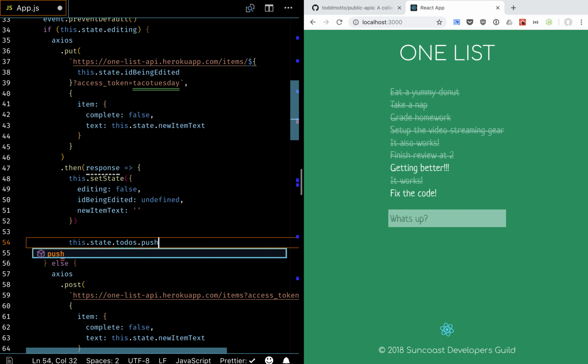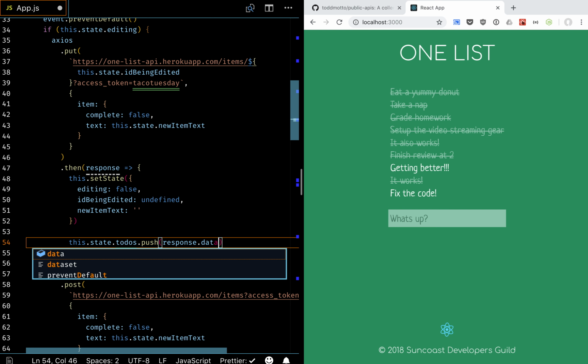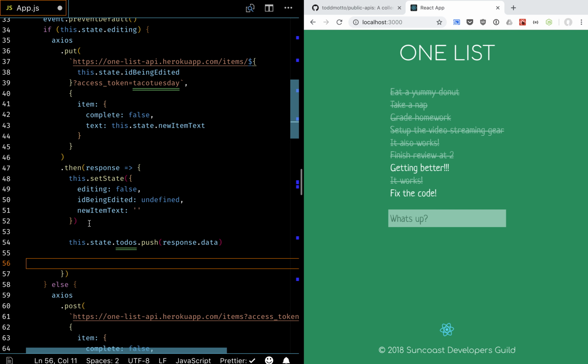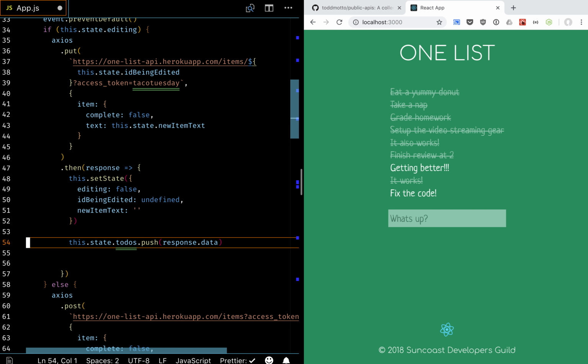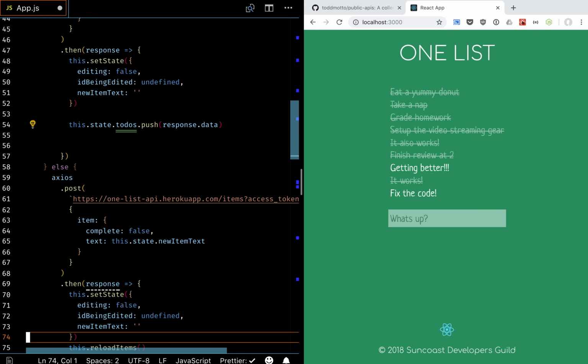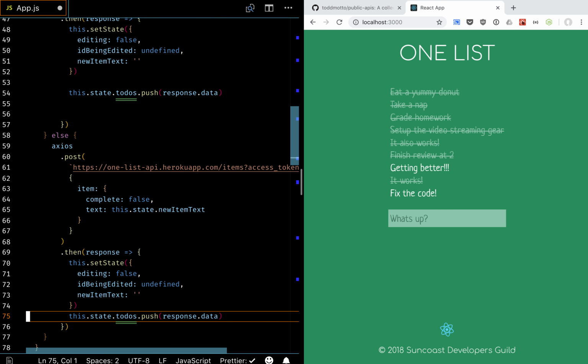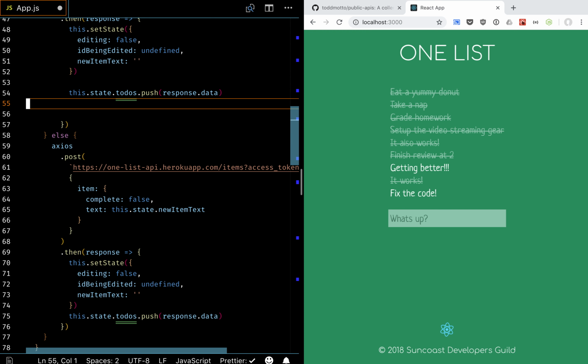this.state.todos push response data, right? Because the response data that comes back from the API is the one new item, right? And we did this, and we did kind of the same thing here, right? But this doesn't really work. And we talked about the fact that we can't modify the to-dos on the state directly, right? We're not supposed to directly manipulate state. The only way we should be manipulating state is with this.setState.